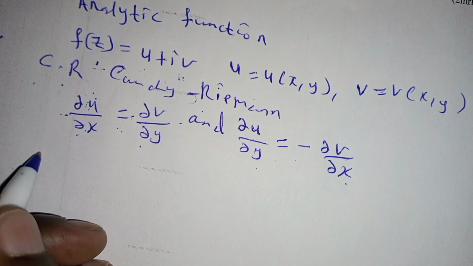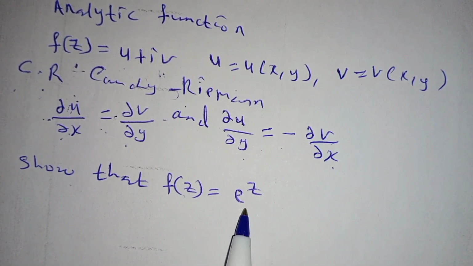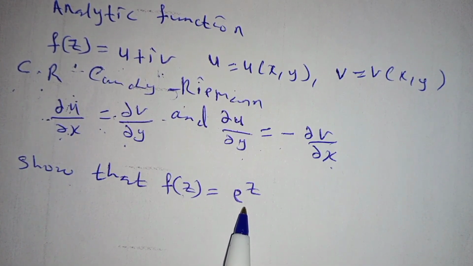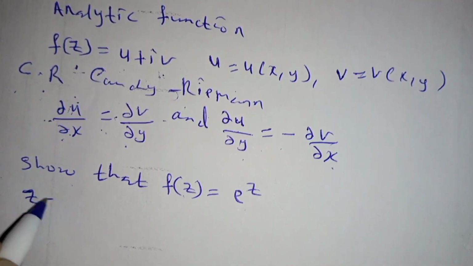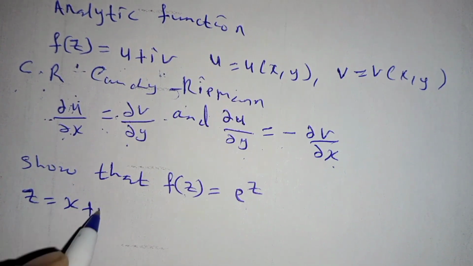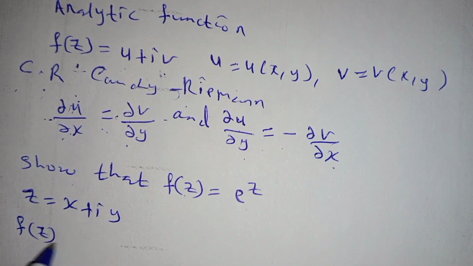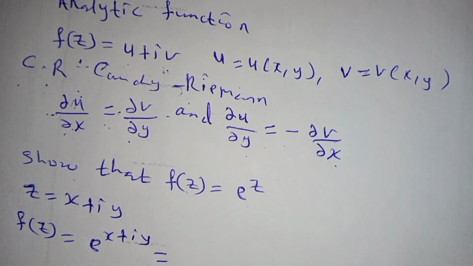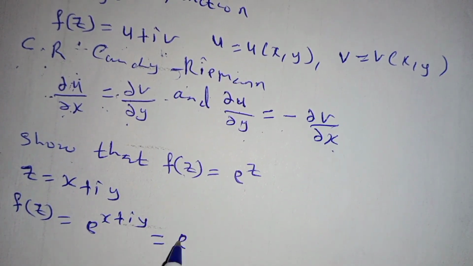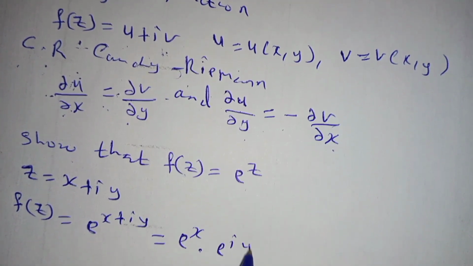Now the next thing, what I want to do here is to show that this function f of z equals exponential z is analytic everywhere in the complex plane. So to do this is very simple. First of all, you note that z is x plus iy. So f of z can be written as exponential of x plus iy. By laws of indices, this can be written as exponential x multiplied by exponential iy.